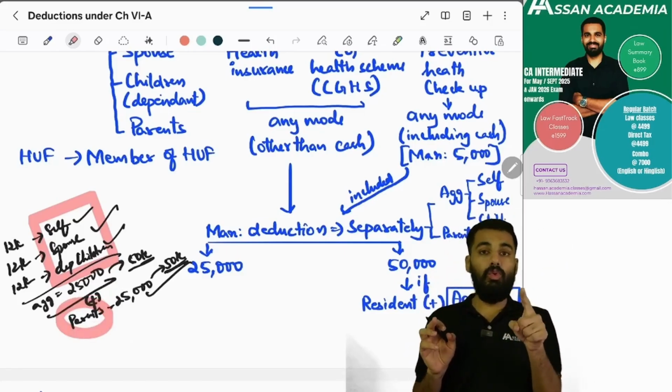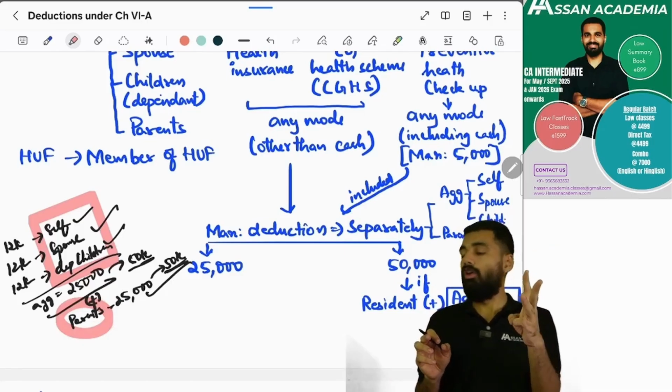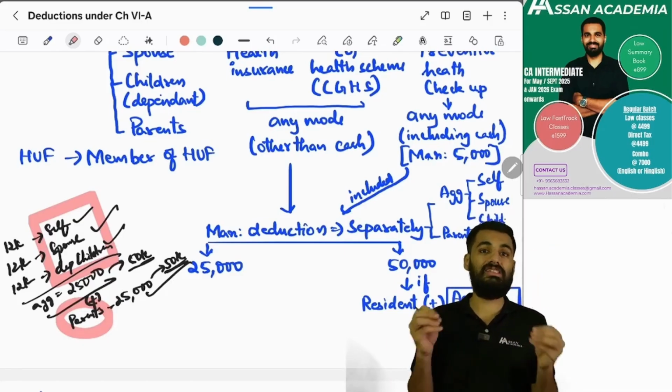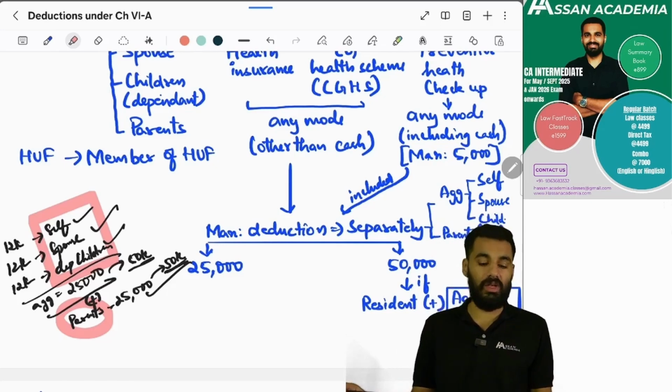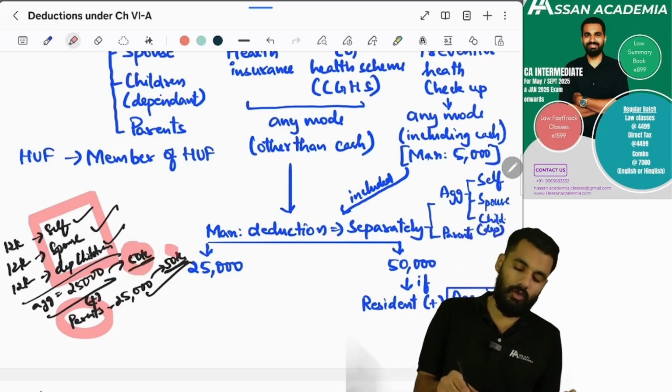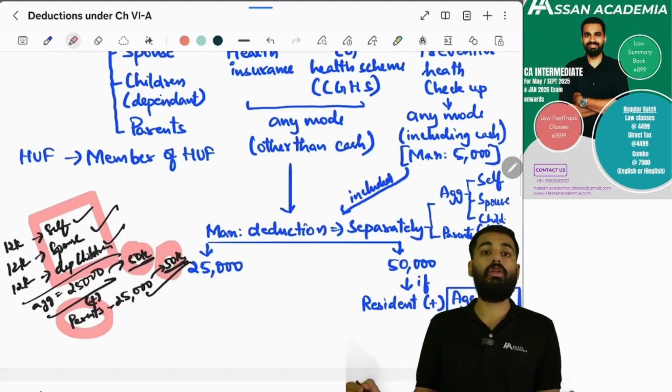But if you or your spouse or your parents are senior citizens who is a resident, then in that situation, instead of 25,000, it can go for 50,000. Instead of 25,000, it can go for 50,000 rupees.